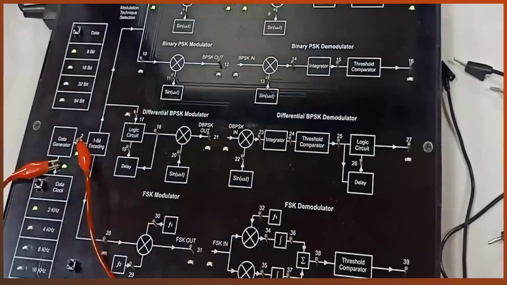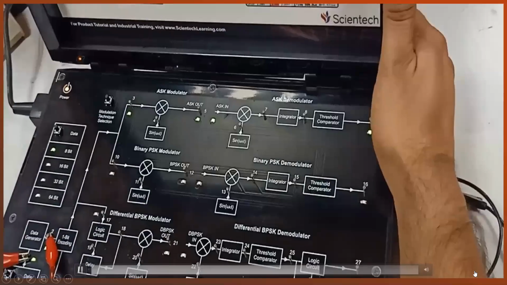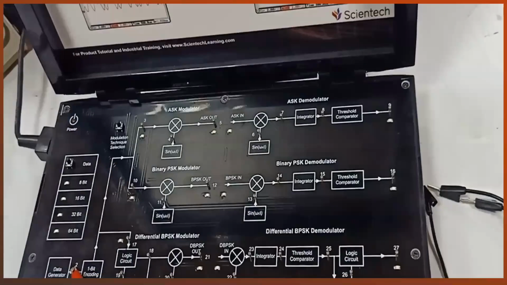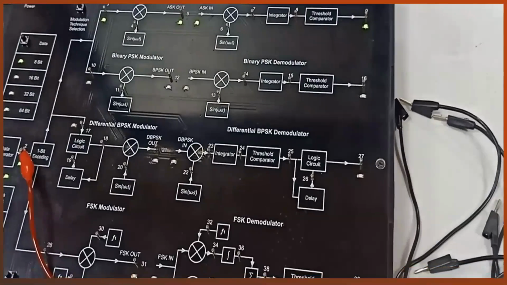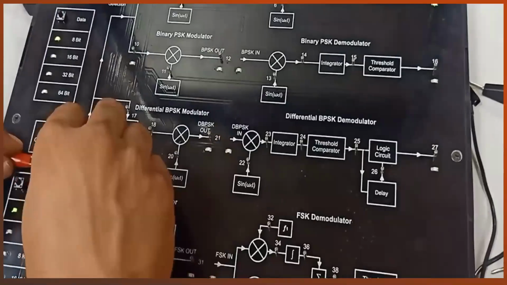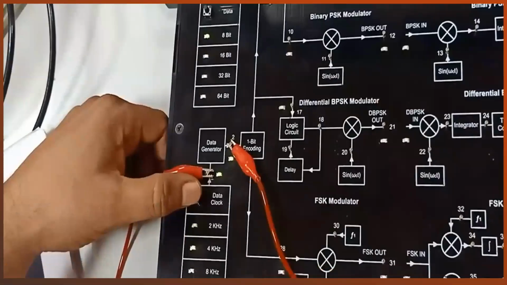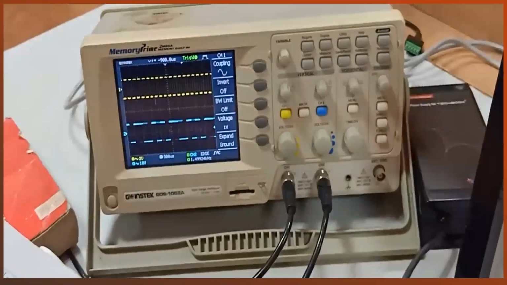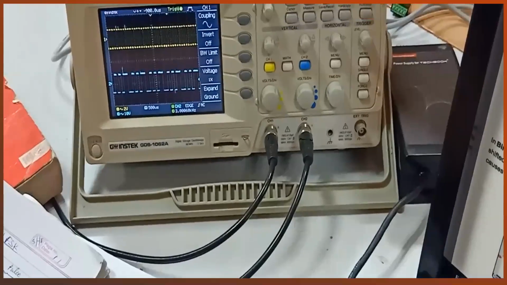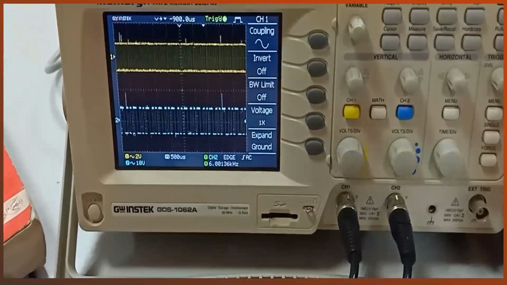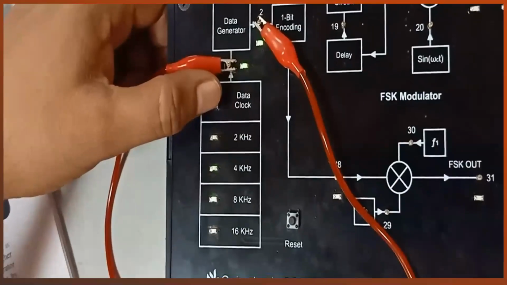Now we can see the modulated output of ASK and the demodulated output of ASK. This is the power cord and this is the data generator, and if we change the data clock you can see here the bit duration is compressed. Similarly for 8 kilohertz and 16 kilohertz we can find different changes in the bit duration.